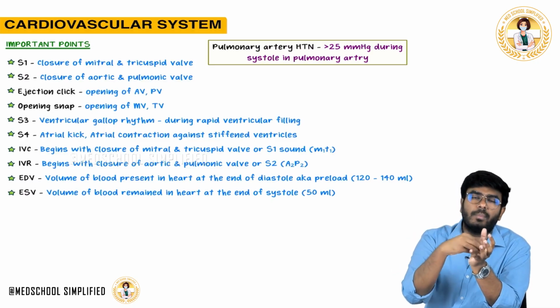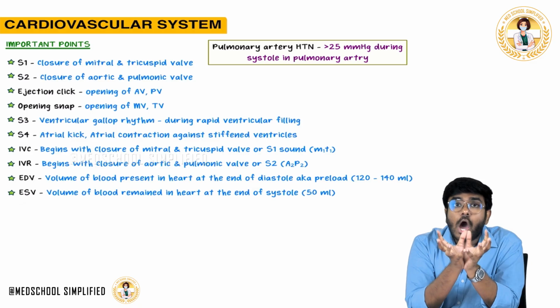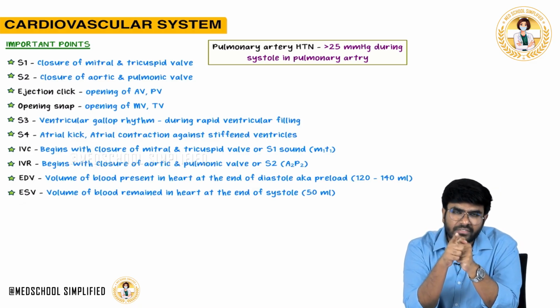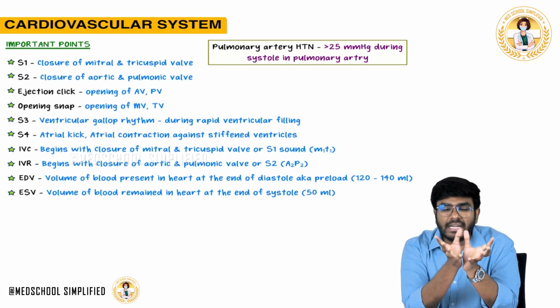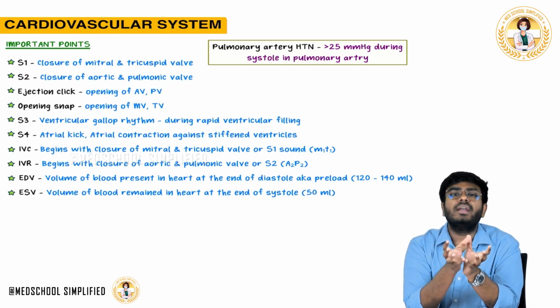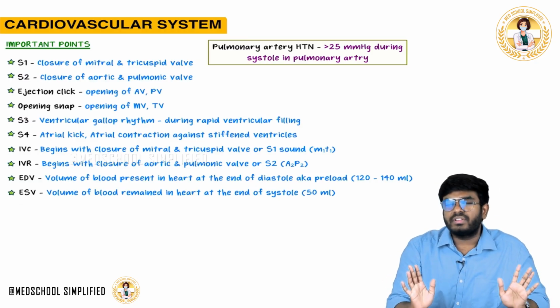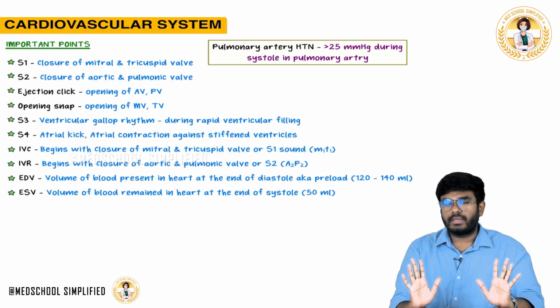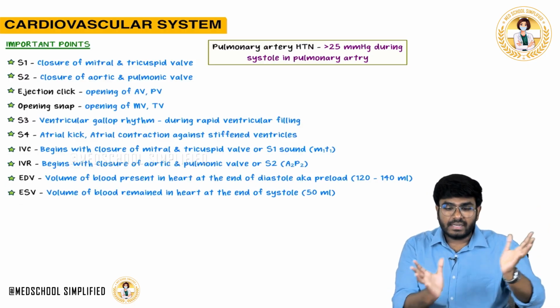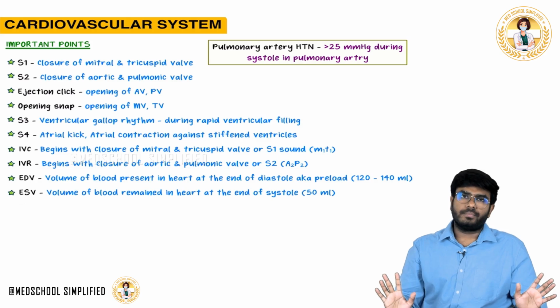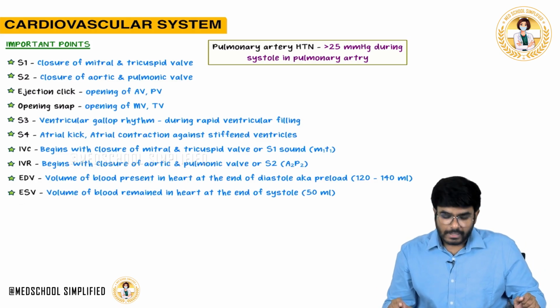So the leftover blood inside the ventricle after systole is called the end systolic volume. The name itself says it: at the end of systole, the amount of blood left inside the ventricle is called the end systolic volume. Don't confuse it with afterload. This is not afterload. Preload is end diastolic volume. End systolic volume means the amount of blood left inside the ventricle at the end of systole. Okay, these are some important points I want you to know.